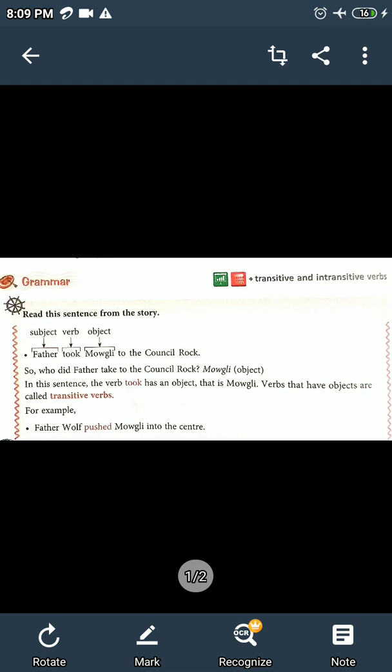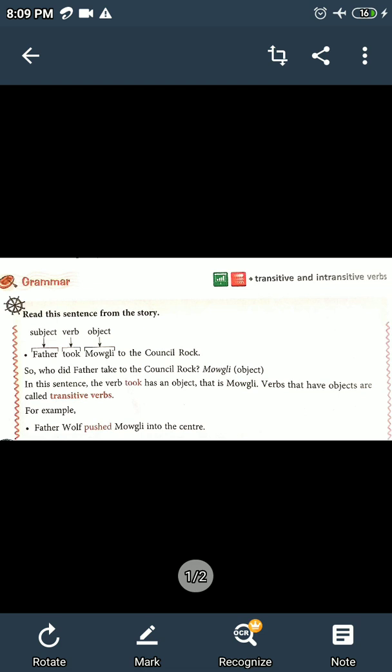Now, I am going to revise what is verb. Verb is a word that states any action. So, in that sentence, Ram hit the football. Hit is the verb because hit is the action word. Hit signifies the action.